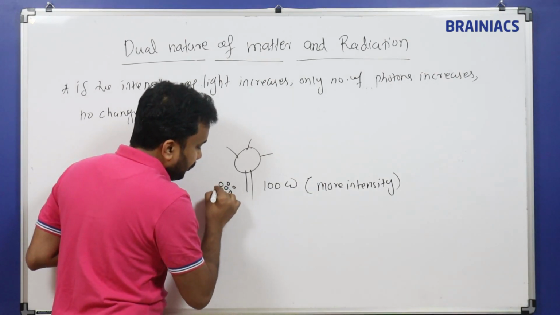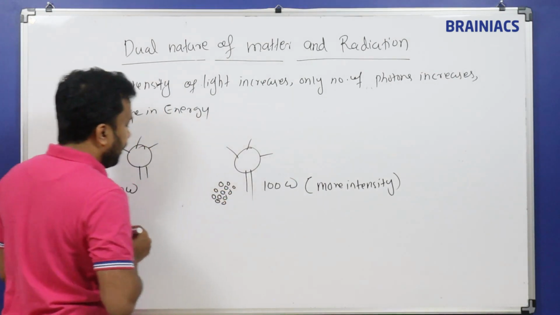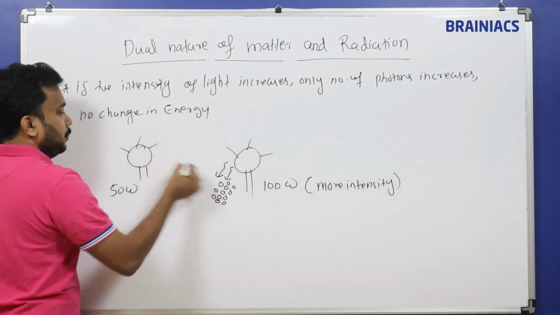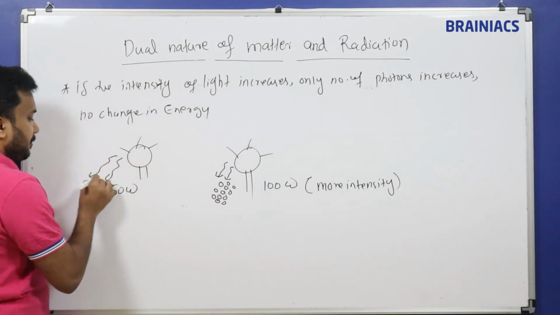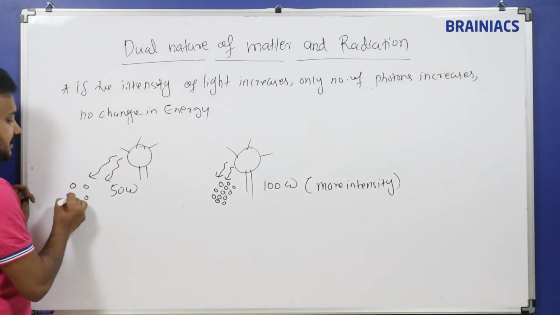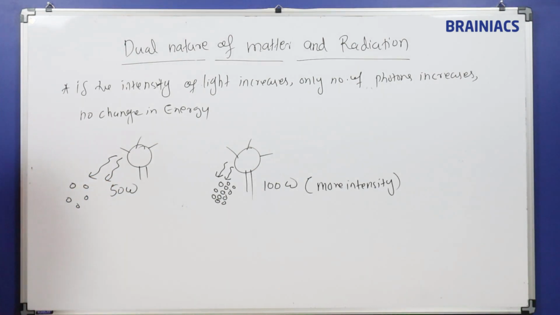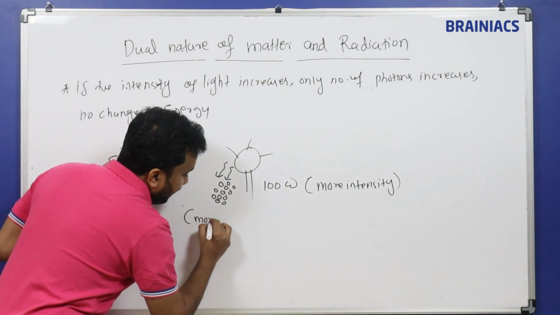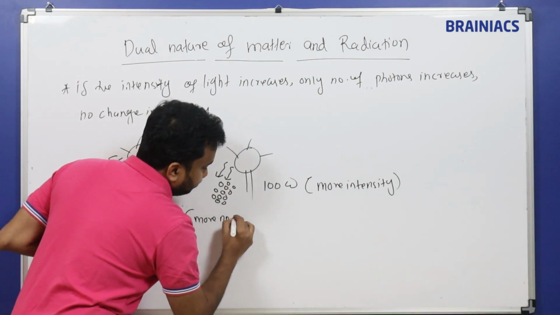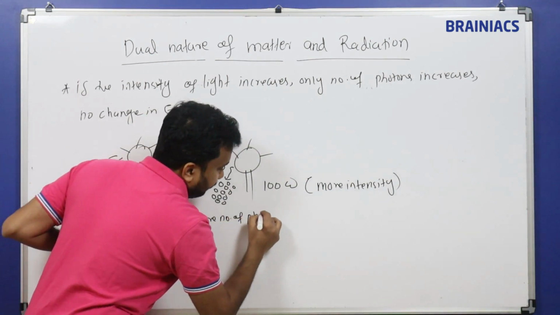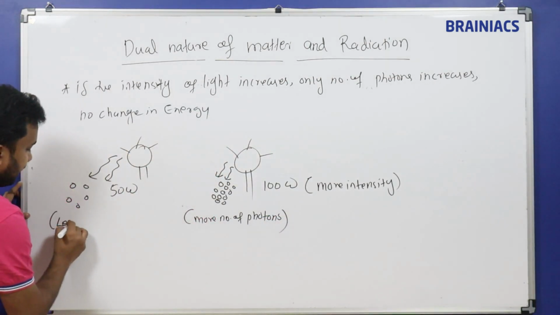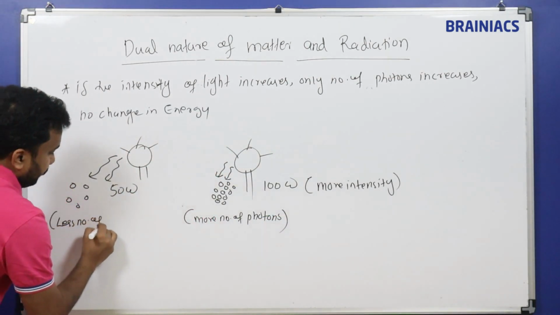The photons coming out of a 50 watt bulb are fewer compared to the 100 watt bulb, because more intensity means more number of photons. So here, fewer photons.